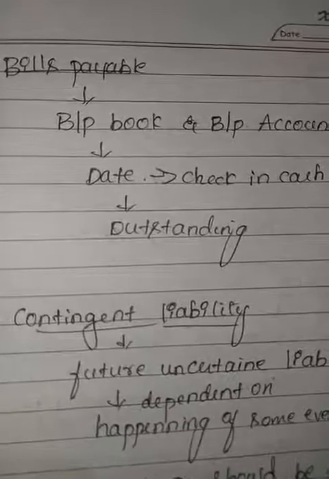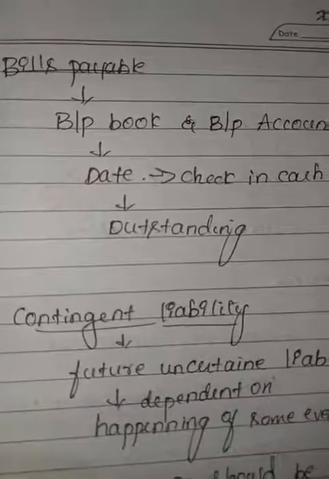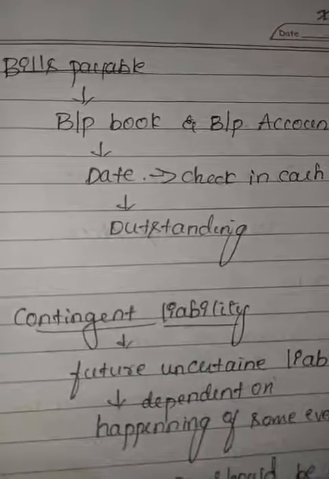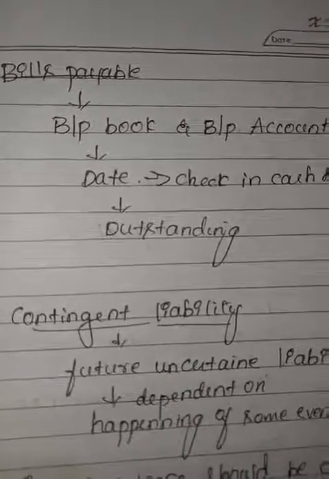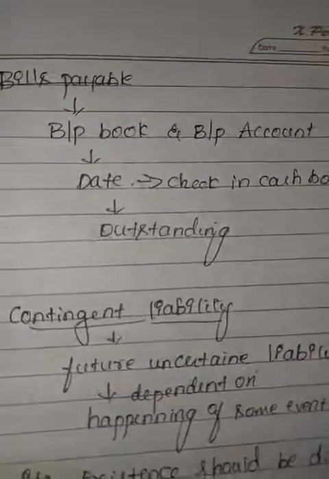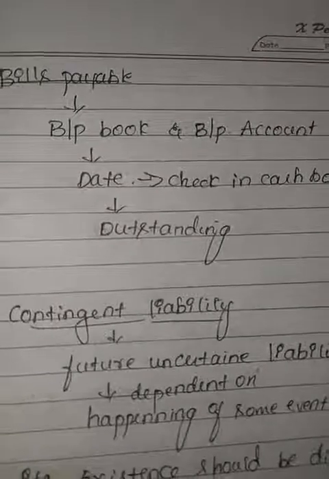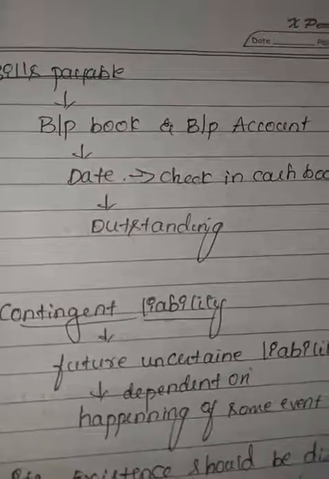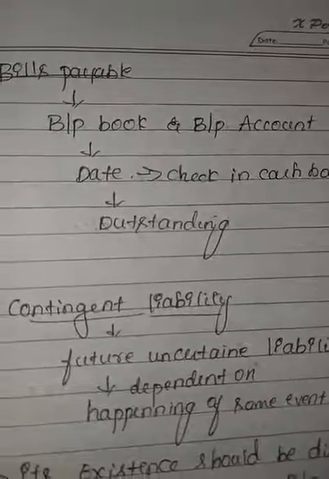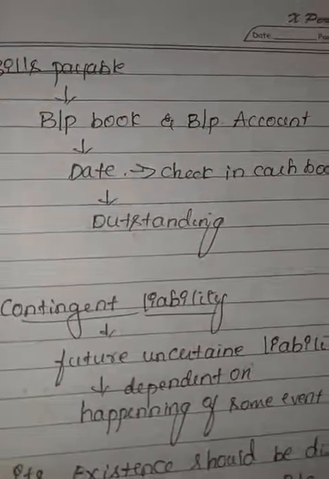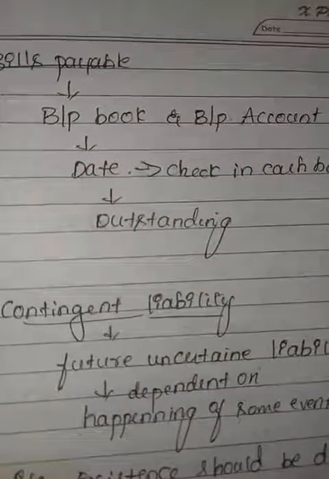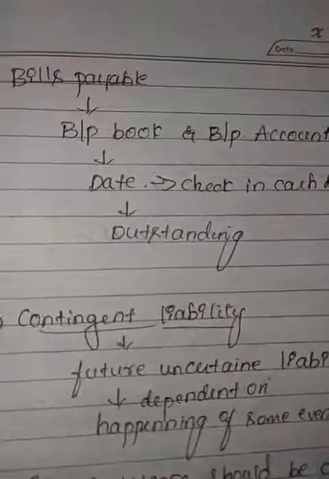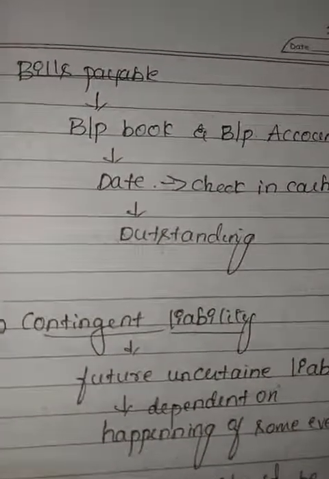If any bills are paid after the balance sheet date, that is, after the closing of the year, this should be verified with the entries passed in the cash book. It should be ensured that bills which have been paid are not recorded as outstanding. The auditor verifies that.